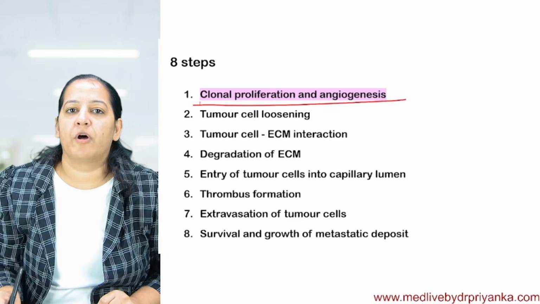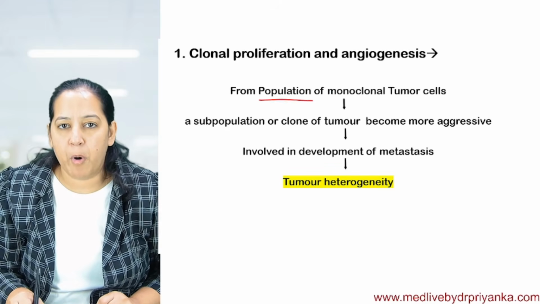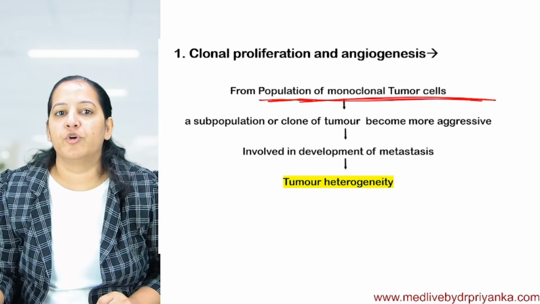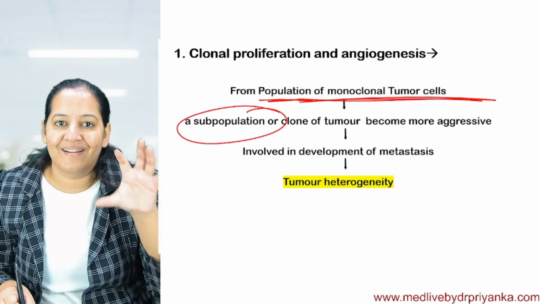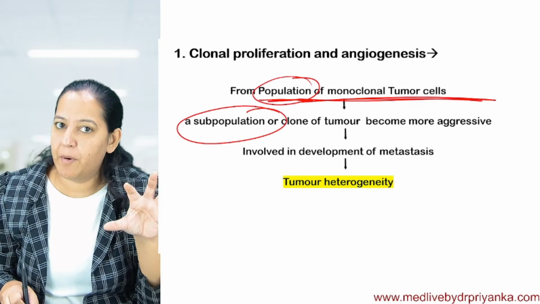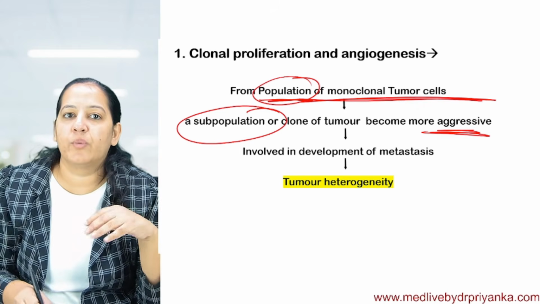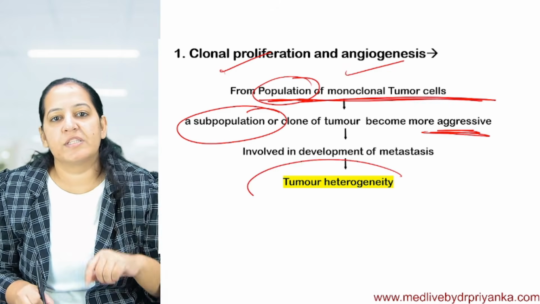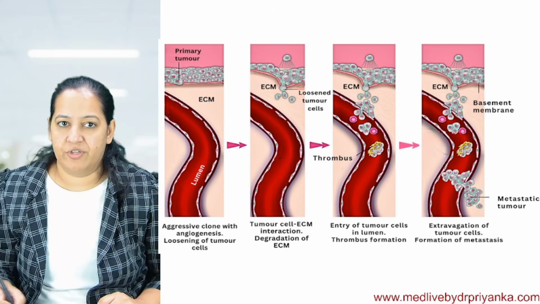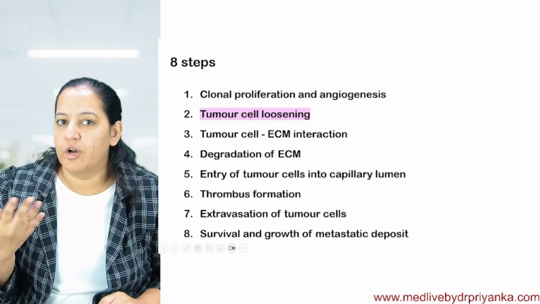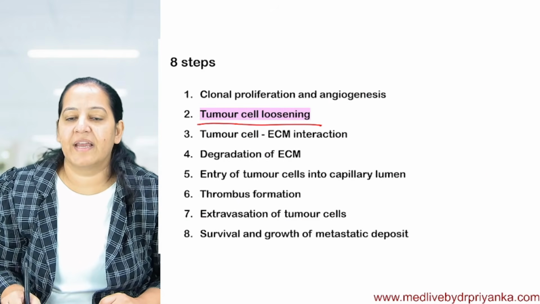The first is clonal proliferation and angiogenesis. I told you, from the entire population of the primary tumor, a subpopulation, I mean a cluster, becomes hyperaggressive by doing clonal proliferation and angiogenesis. This is known as tumor heterogeneity. Tumor heterogeneity is the first step. Then coming to the second, loosening.